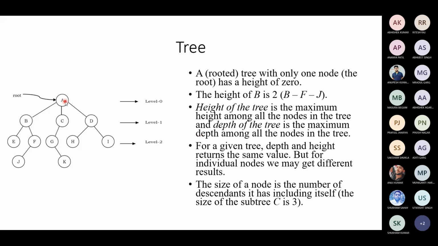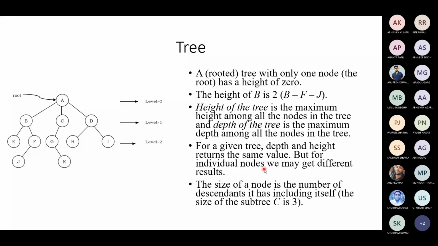What is the depth from A to B? This is just one. Likewise, the depth of C is just 1. A to C, from the root we calculate how deep it is, but for the height of a tree or a node, we calculate how deep we can go. The height of C is 2 hops, right? So for a given tree, depth and height return the same value, but for individual nodes, this value may change.